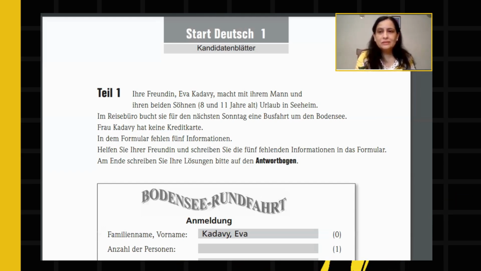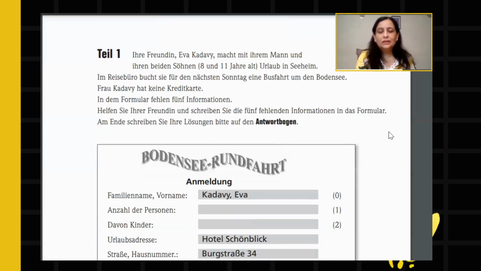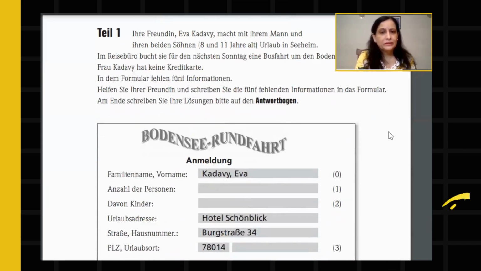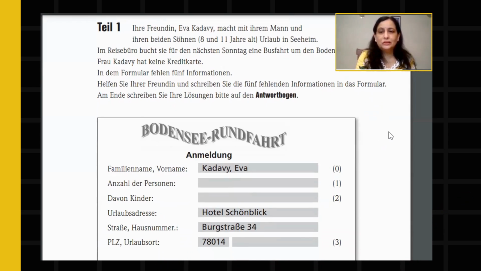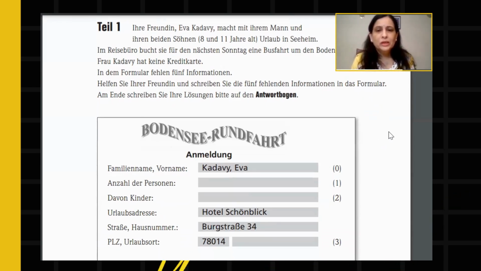So we'll see this registration form now, and then based on that, we'll see where to fill in the blanks. Now here, Bodensee Rundfahrt, meaning Bodensee, Lake Constance round trip. Anmeldung is registration. Now here, Familienname and Vorname they have already given. Familienname is surname, Vorname is your first name.